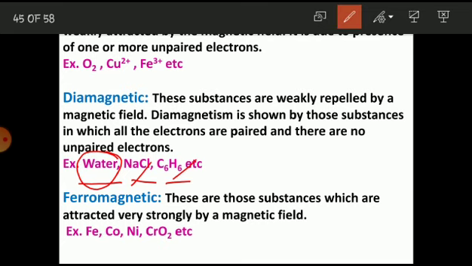These substances are weakly repelled by the magnetic field, meaning they will show repulsion because of the pairing nature of the electrons. If it has unpaired electrons, then those substances can be called paramagnetic, but if it has paired electrons, then the substance will show the diamagnetic property. The third one is ferromagnetic. These are those substances which are attracted very strongly by the magnetic field. So ferromagnetic substances are those which are attracted very strongly by the magnetic field.